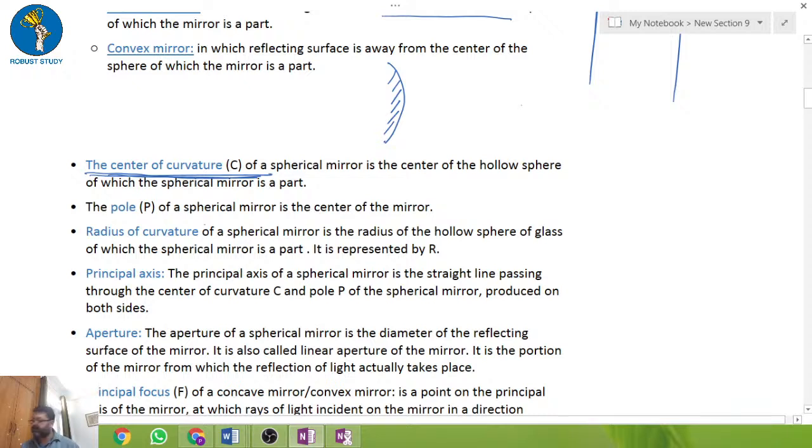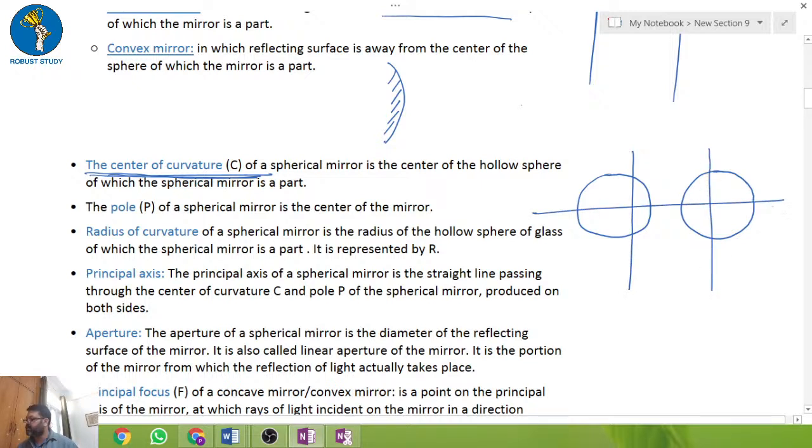Suppose I have taken two hollow spheres, and I cut them vertically like this. Now, the straight line which is dividing the sphere, let me polish this surface in order to make them concave or convex. So this one becomes convex, the B1, and A is your concave.